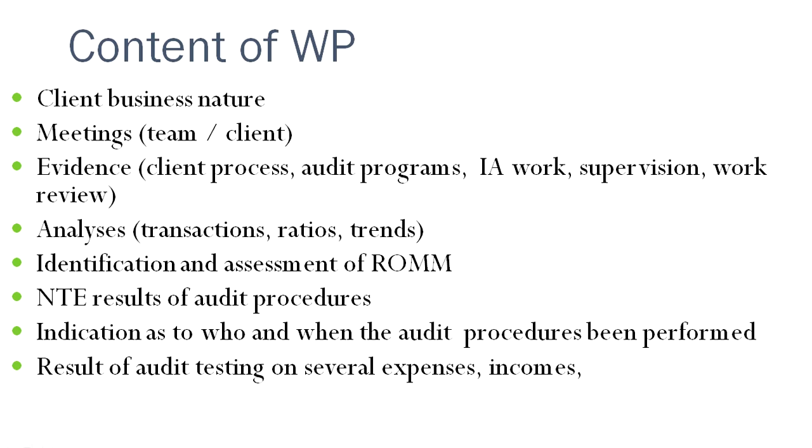It will also include the results of audit testing on several expenses, incomes, assets, and liabilities. Whenever the audit is done, they have to review all the expenses and all the figures which form part of the financial statements: balance sheet, profit and loss, trial balance, statements, and disclosures. It also includes the notes to the accounts. Any working that is done has to be properly reviewed and documented. This forms the content of the working paper.